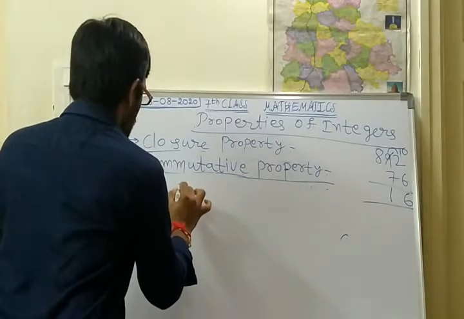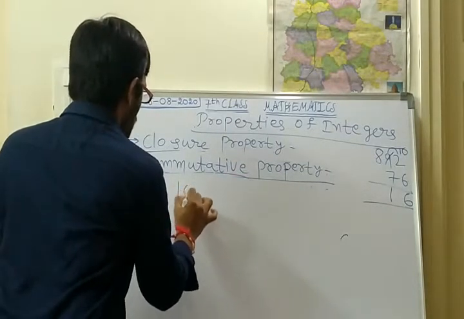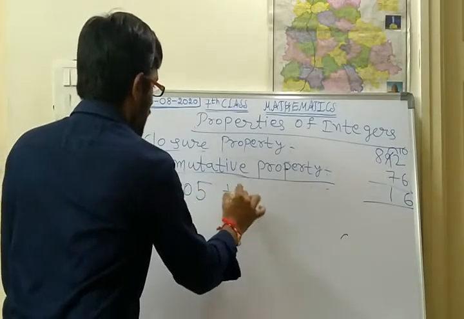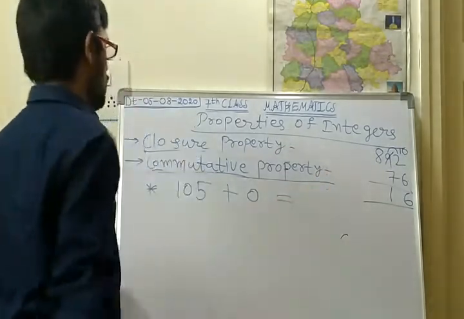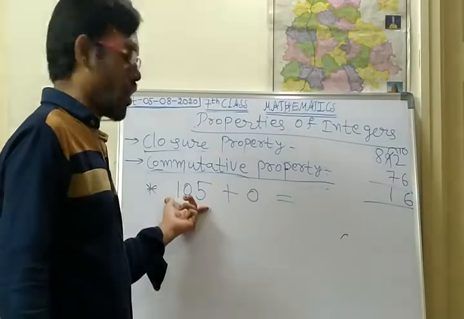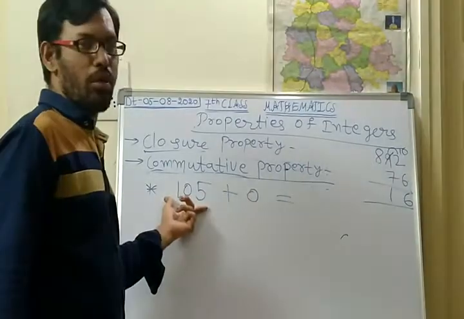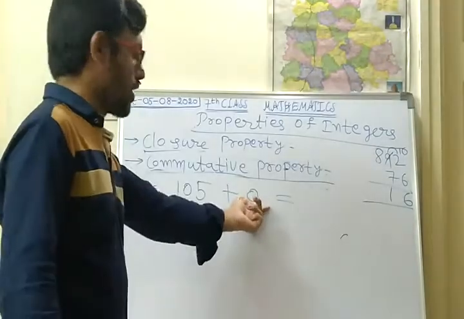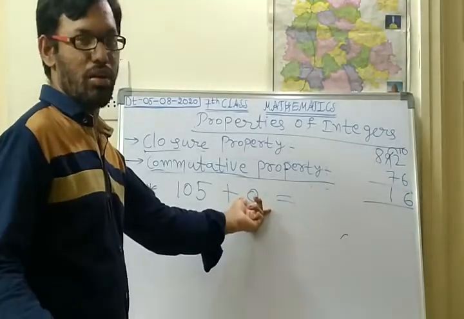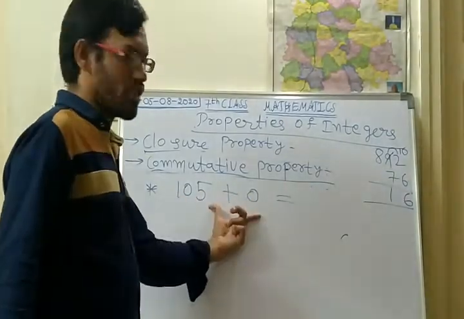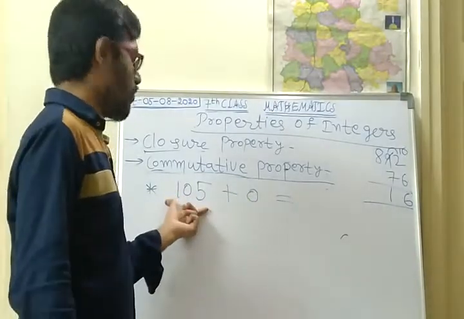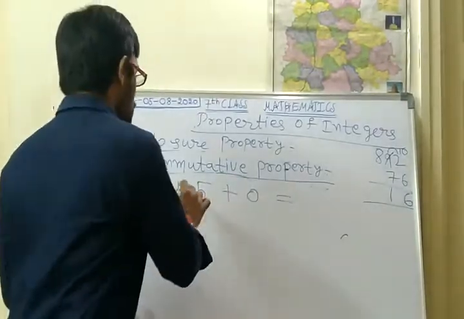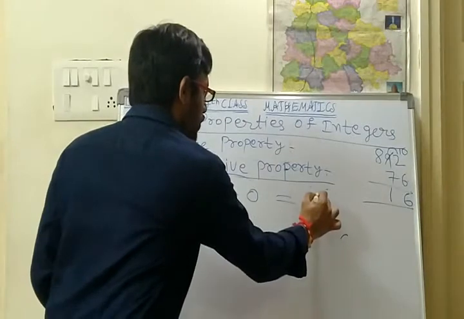So first one, 105 plus 0 I am taking. 105 is a positive integer. 0 is a whole number and natural number. That means these two are integers only. 0 is an integer, 105 is also an integer. So 105 plus 0, what is 105 plus 0?